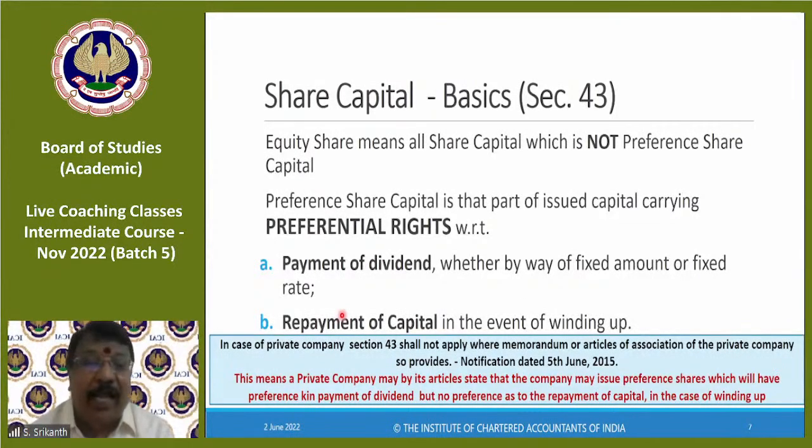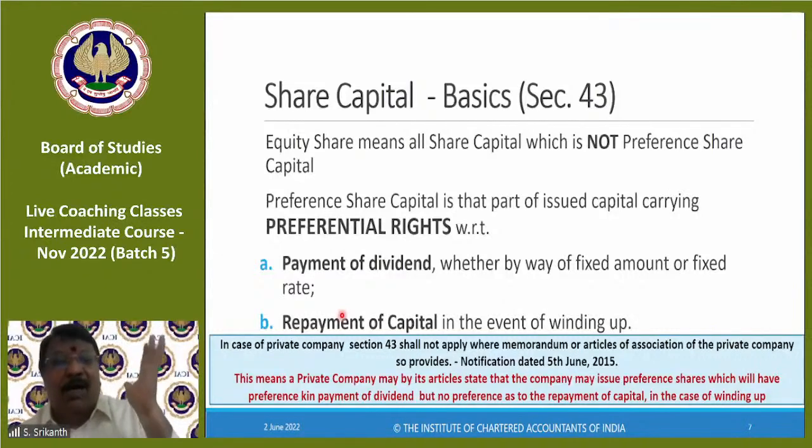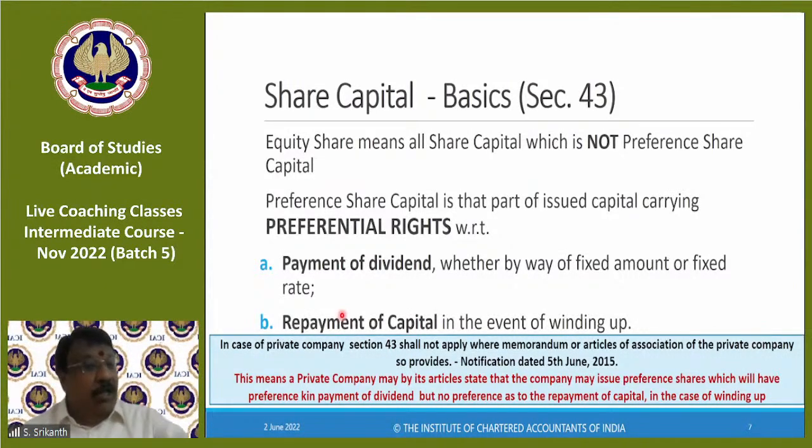Similarly, in the event of winding up, when the company comes to an end, all the assets are sold and all the liabilities are paid first, then the queue is slowly completed. Secured creditors, unsecured creditors, everybody is paid. If money is still there in the box, the liquidator will call the preference shareholders first, because they have a preferential right. He will see the amount due to them, and that will be paid. Then, if anything is left, the equity will get it. So preference shares have the preferential right with respect to payment of dividend and repayment of capital in the event of winding up.